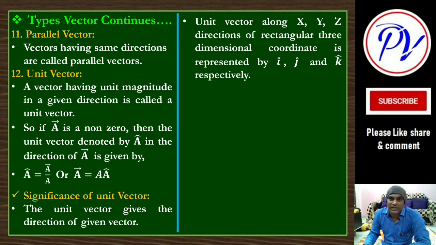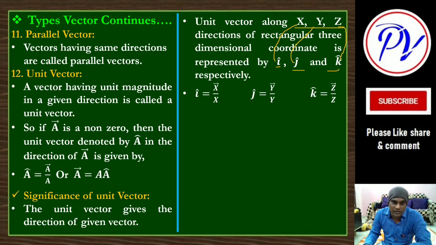Now suppose x, y and z directions are there, and unit vectors in these directions can be given as normally i, j and k. So unit vector in the x direction is i cap, unit vector in the y direction is j cap, and unit vector in the z direction is k cap. Remember, x belongs to i, j belongs to y, and k belongs to z.